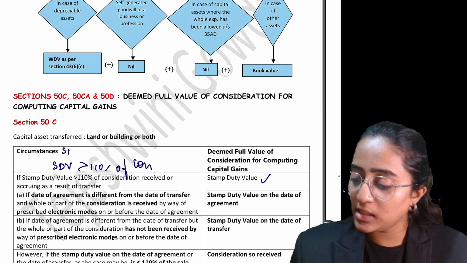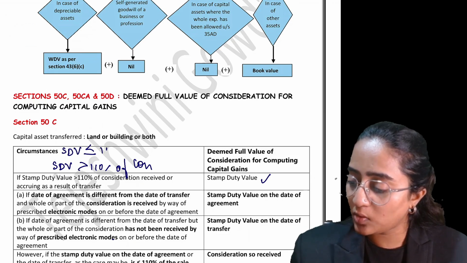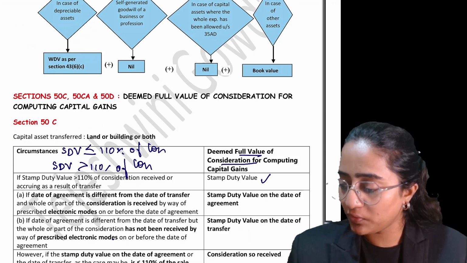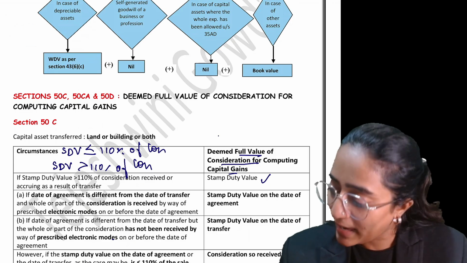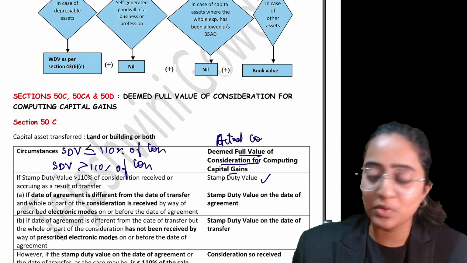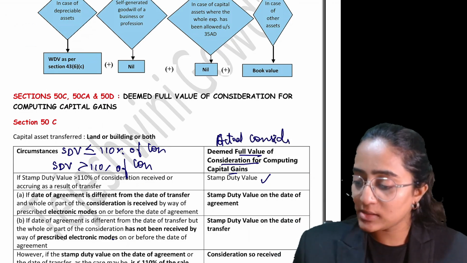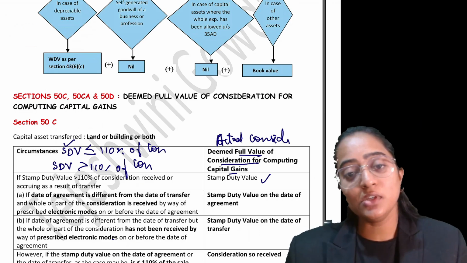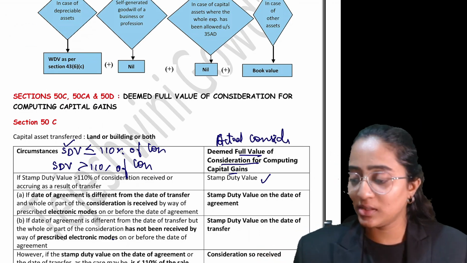If the SDV is less than or equal to 110% of the consideration, you are going to consider the full value of consideration as your actual consideration only, whatever you have actually received. If SDV is more than 110%, then you would consider the SDV.